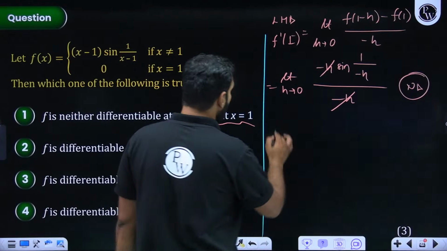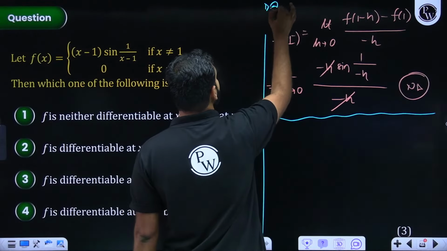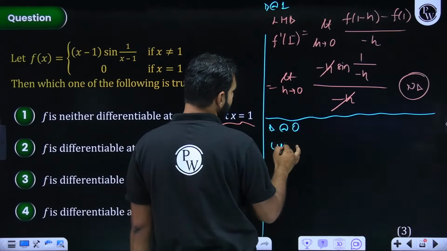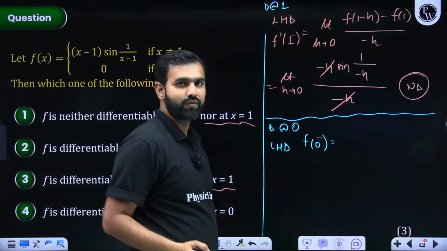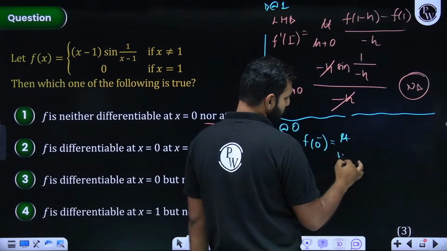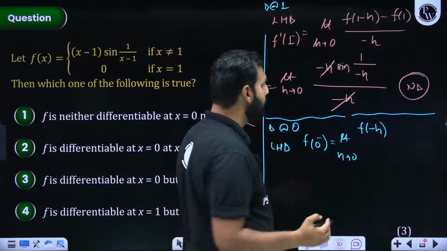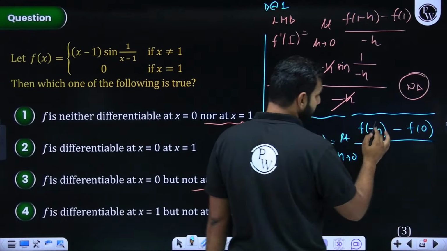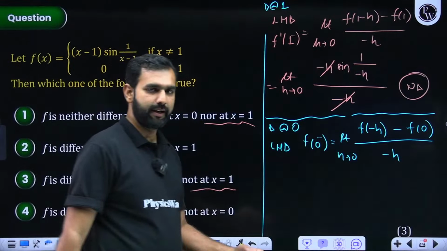Are you all there, listening, watching and understanding? So this was differentiability at 1. Now let's talk about differentiability at 0. I'll be finding the left-hand derivative first. So that is f'(0-). I hope you're understanding it. f'(0-) means what? First of all, limit will be there. Limit h approaches 0, f(0-h), that is f(-h), minus f(0) divided by minus h minus 0, that is minus h. Everybody with me on this, the left-hand derivative.